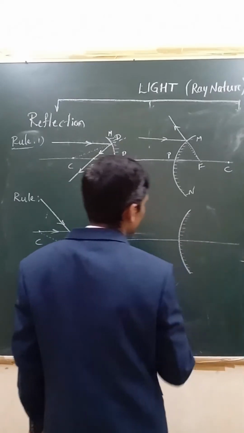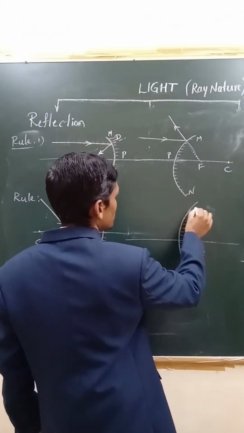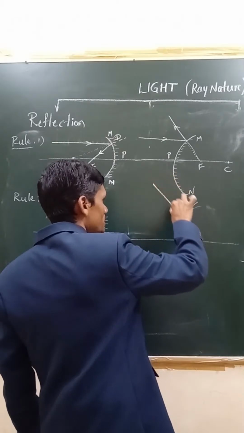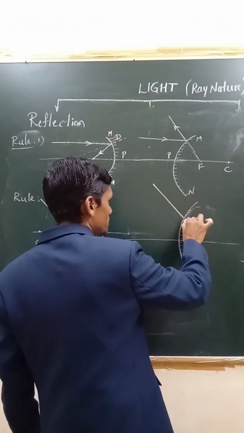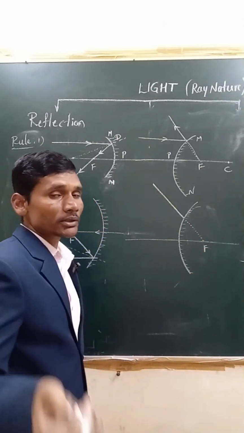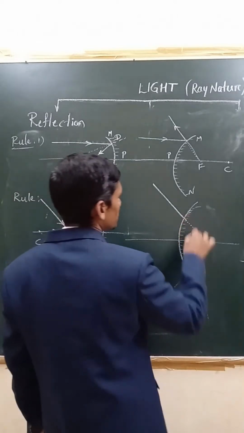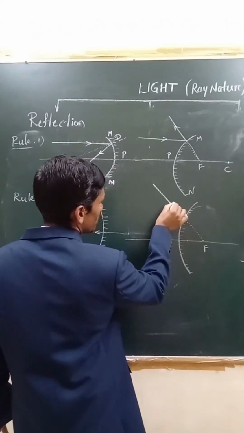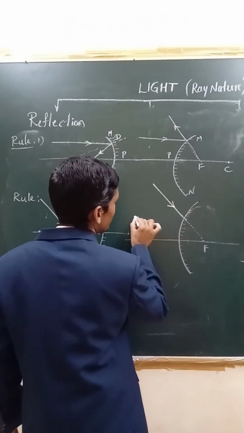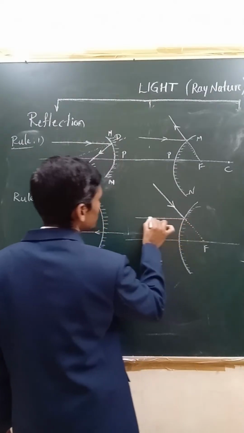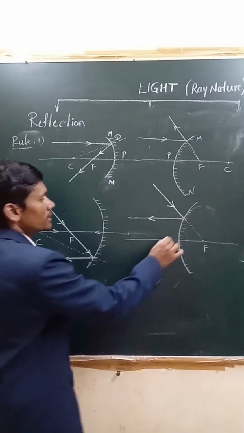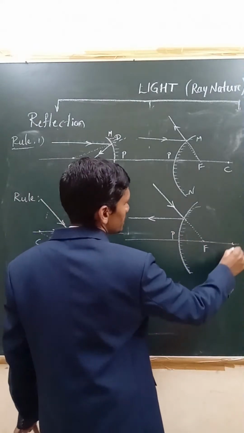This also has a principal axis, and here you need to show a ray of light which is appearing to be passing through the principal focus. Look at this here, F. If it is appearing to be passing through the principal focus, after reflection, what happens? It emerges parallel to the principal axis, right? This will be pole, this is F, this is C, right?